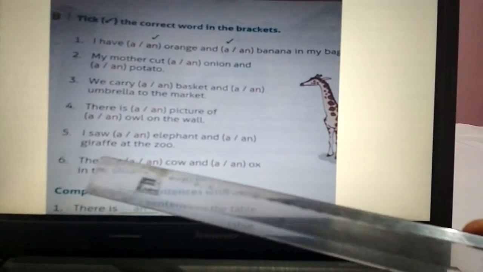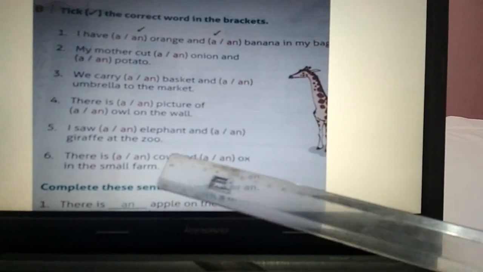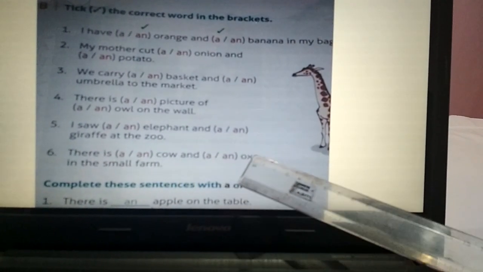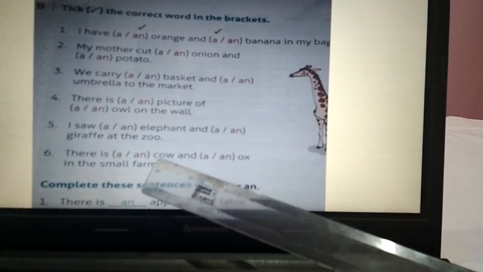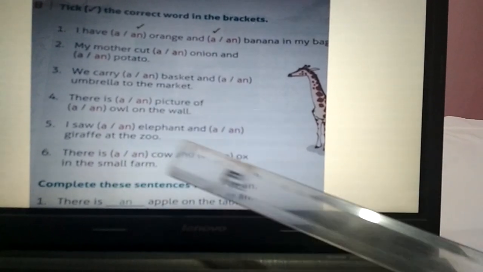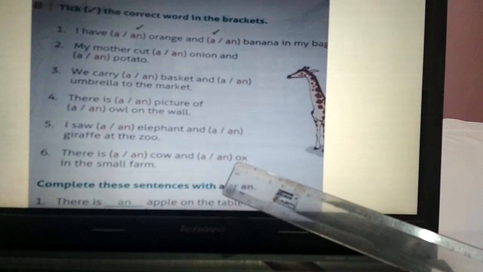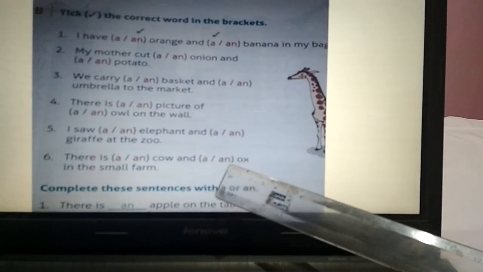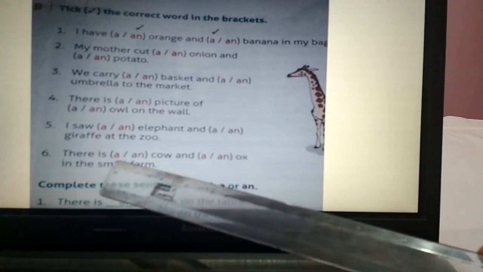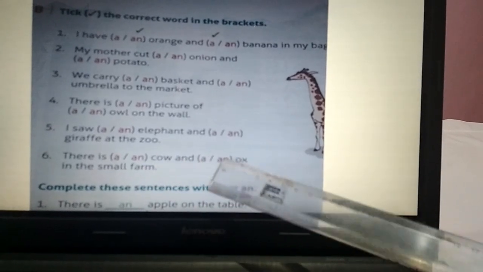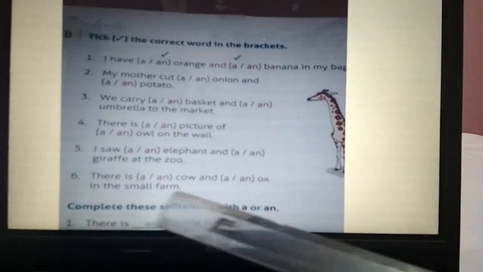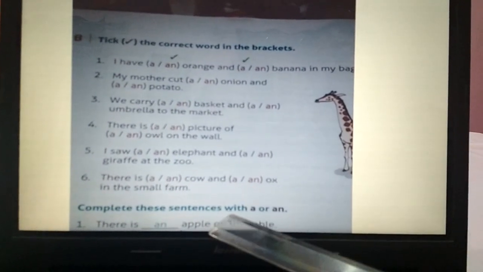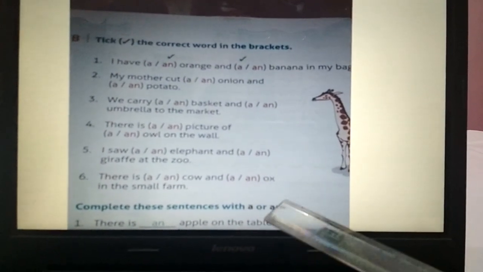Number 6. There is a or an cow and a or an ox in the small farm. Now C is not a vowel, so we'll put a, and ox, O is a vowel, so we'll put an in front of that. Now there is a cow and an ox in the small farm. Okay. Now next one, complete these sentences with a or an.